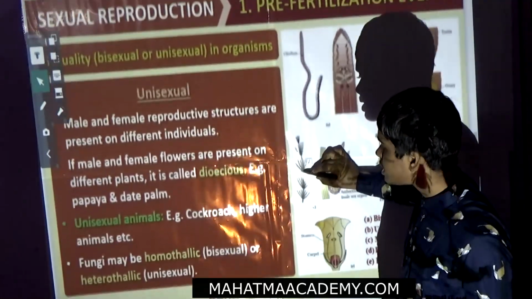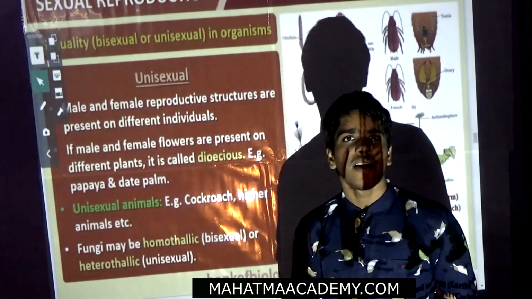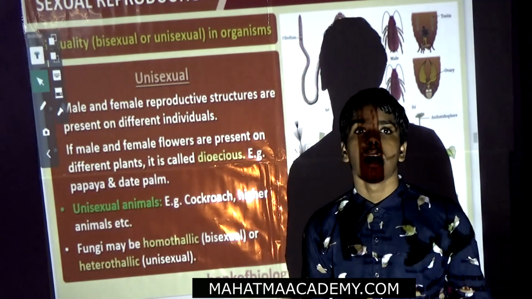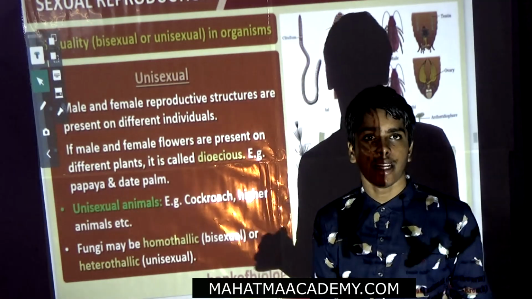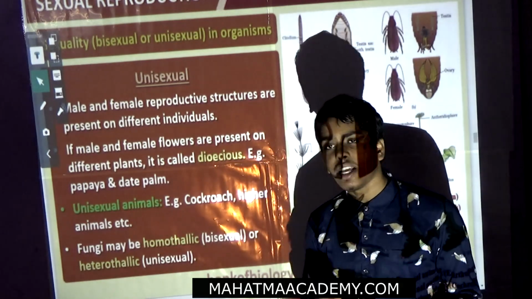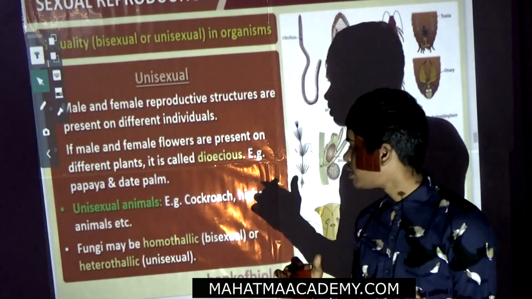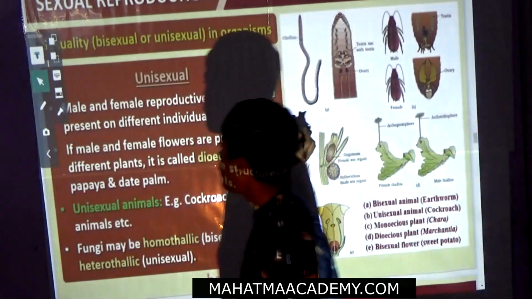Now we will see unisexual. Unisexual means the male parts and female parts are distinct: male in male, female in female. If they are present on different plants, it is called dioecious. That is for plants.